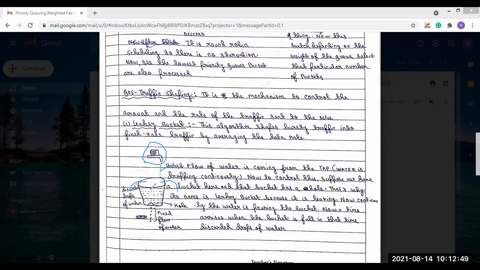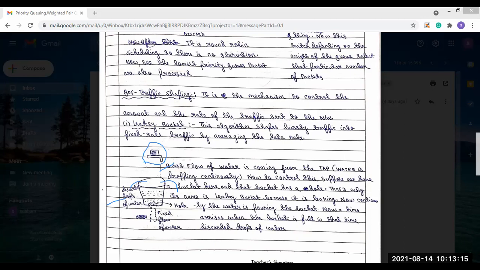Means the bucket has a capacity, and after the capacity is reached, the water will flow out from the bucket. We say that the water that is coming out is the discarded drops of water.